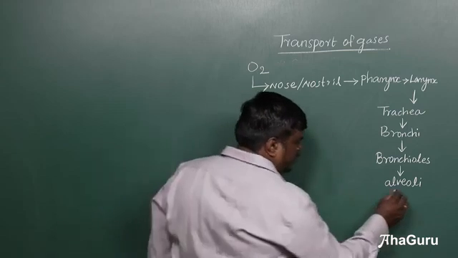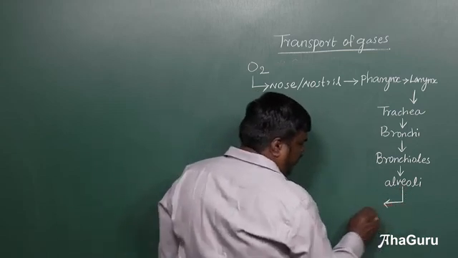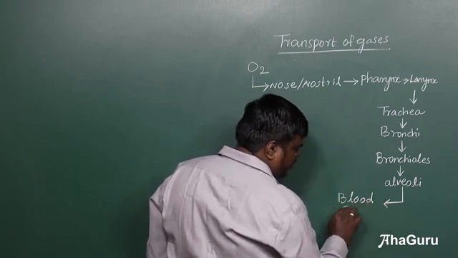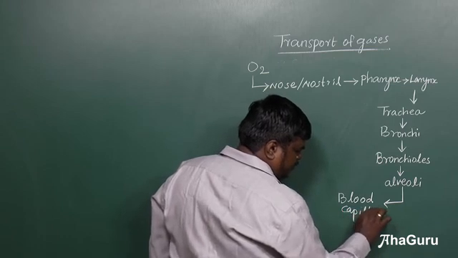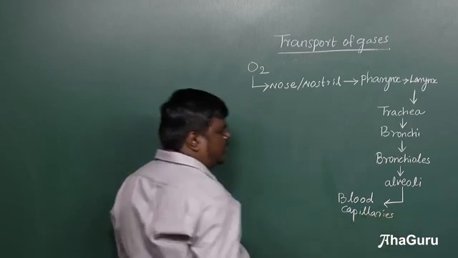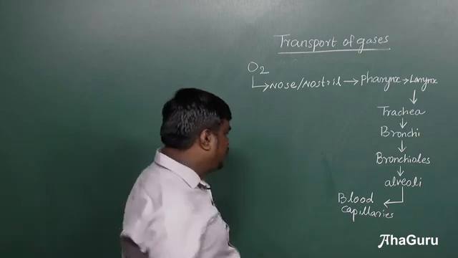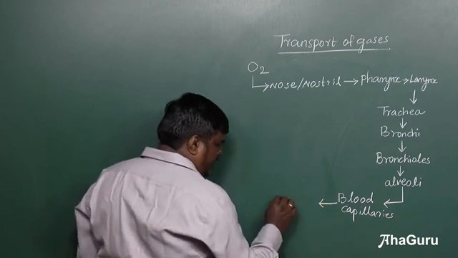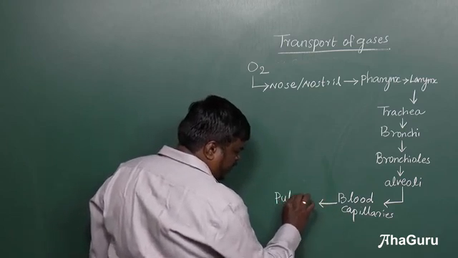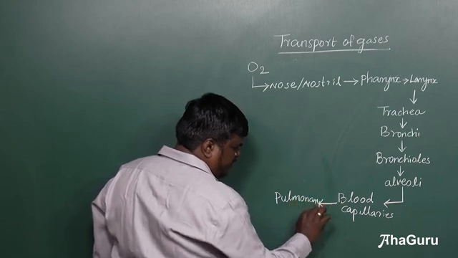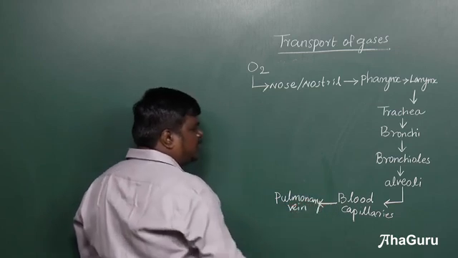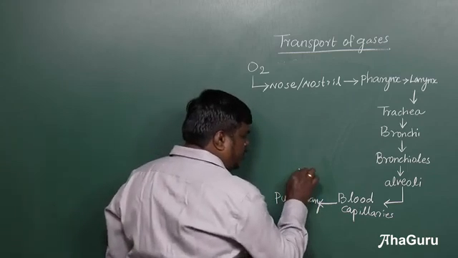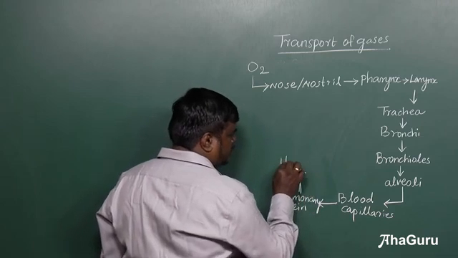From the alveoli, the oxygen enters into the blood vessels. We call them blood capillaries. It moves into the blood capillaries. Through the blood capillaries, the oxygen enters into the pulmonary vein. Through the pulmonary vein, it enters into the heart.